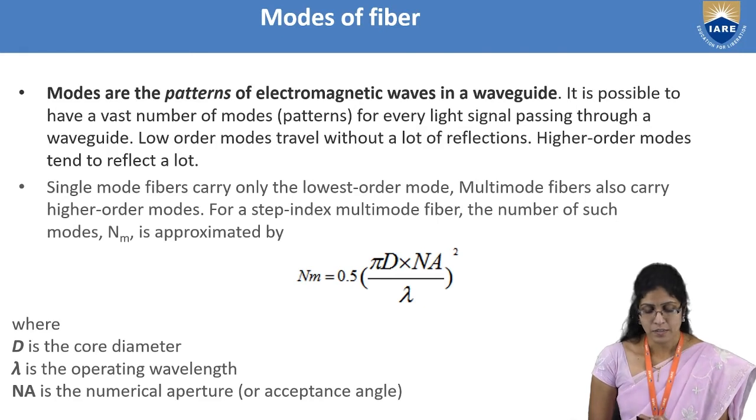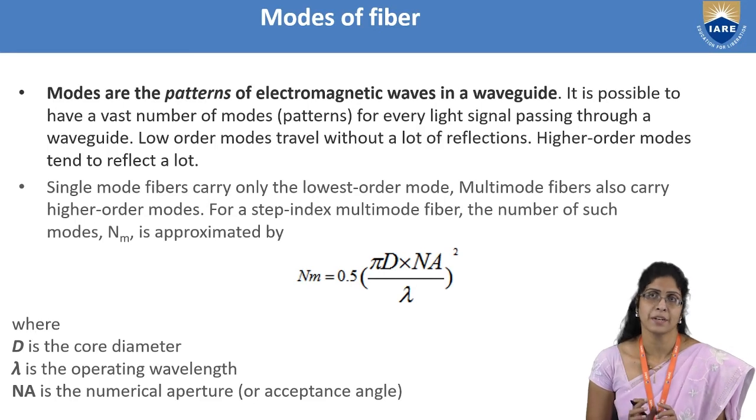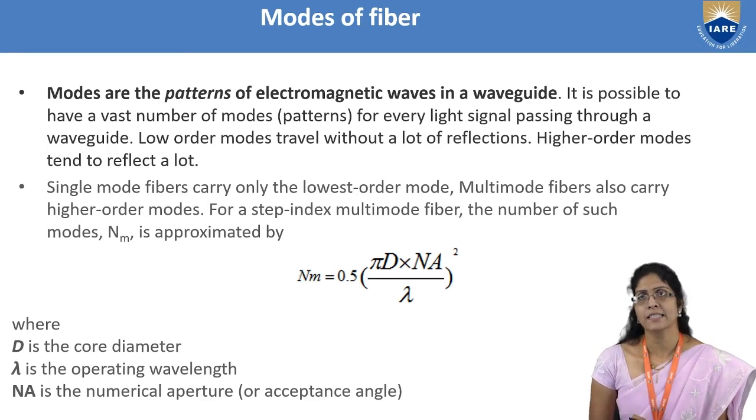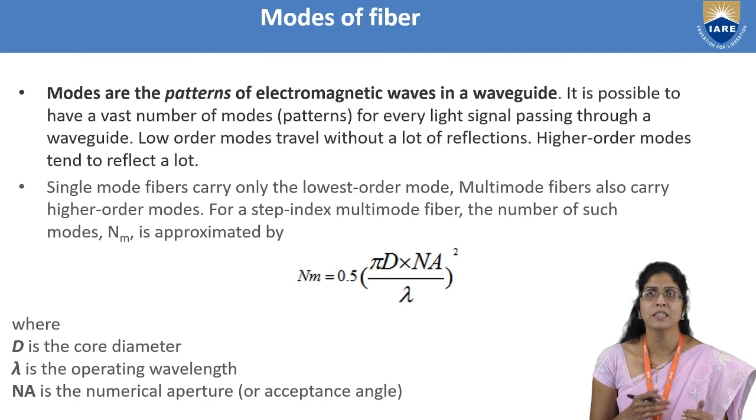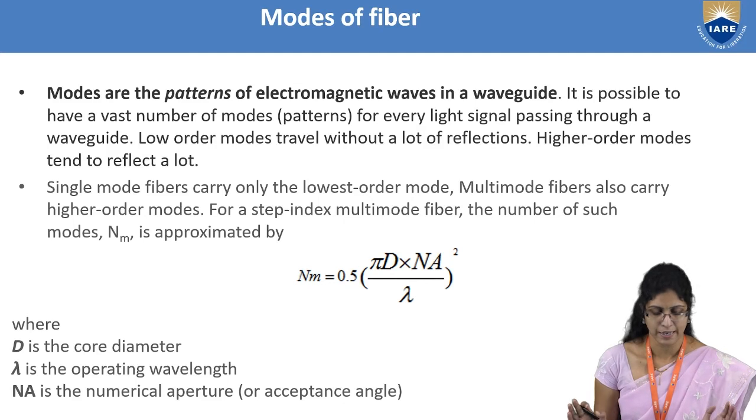Now, these mode patterns for every light signal passed through the waveguide, that is the optical fiber, play a very eminent role, because this dictates the number of reflections which take place in the optical fiber, which is the main principle of an optical fiber, right? Total internal reflection. If the mode is of low order, then it will travel straight without any reflection. And if it is of high order, then it will reflect a lot, and of course it will carry the information successfully ahead.